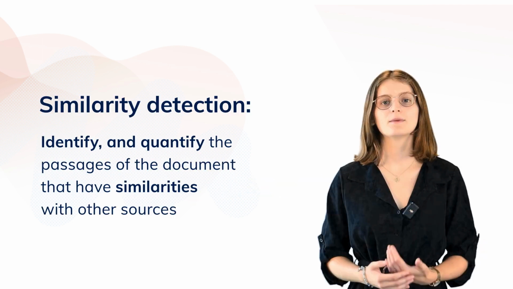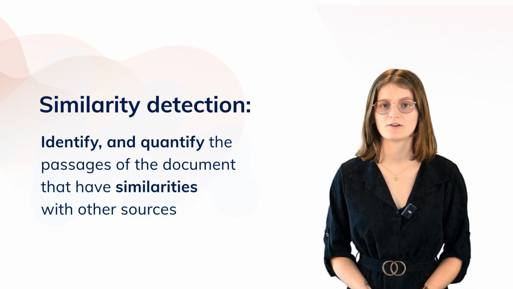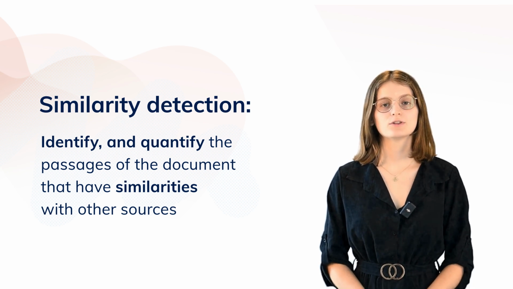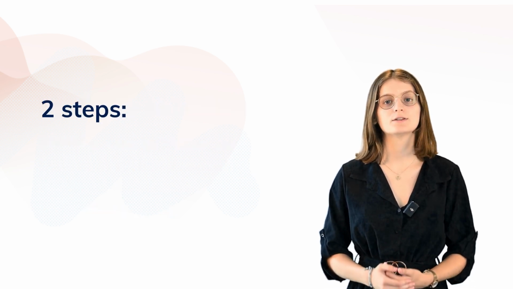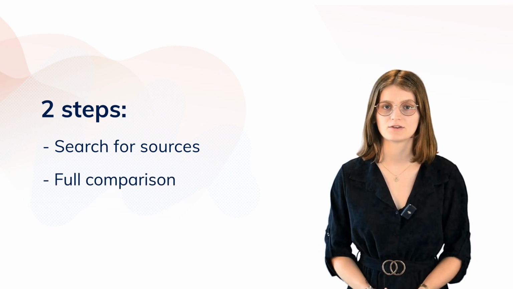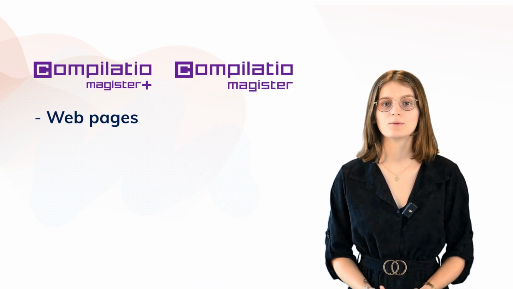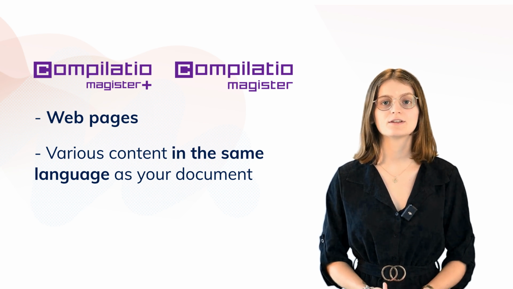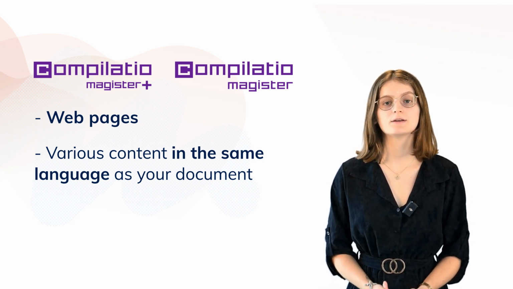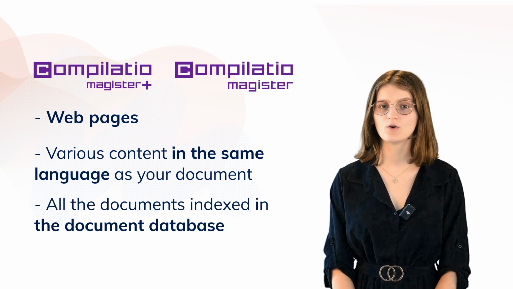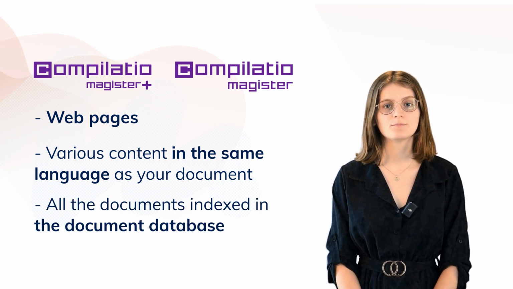Similarity detection. Similarity detection consists of identifying and quantifying the passages of the document that have similarities with other sources. There are two steps to this analysis: the search for sources, then the full comparison of the sources with the analyzed document. The Compilatio search for sources compares the document to hundreds of billions of web pages, tens of millions of scientific contents, student works, online sources in the same language as your document, and all the documents added to the reference library by users.